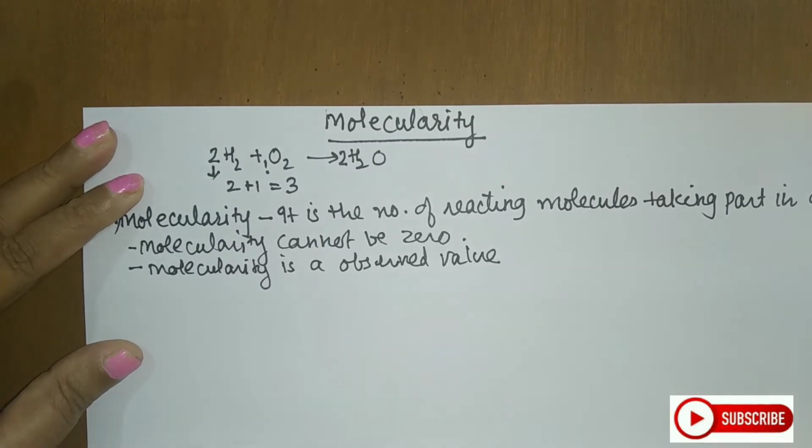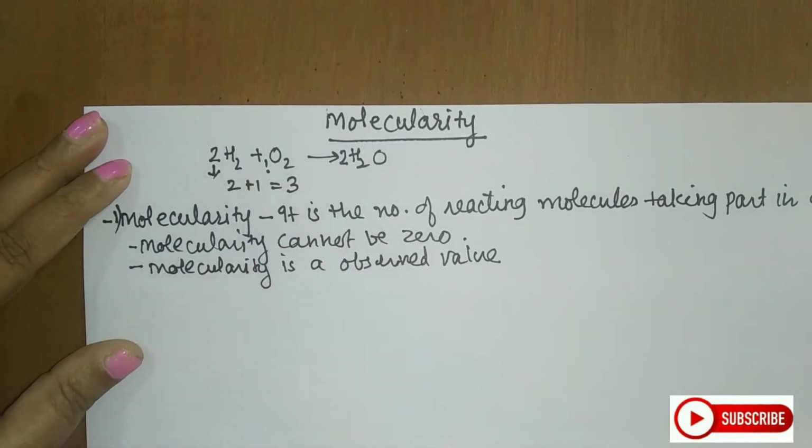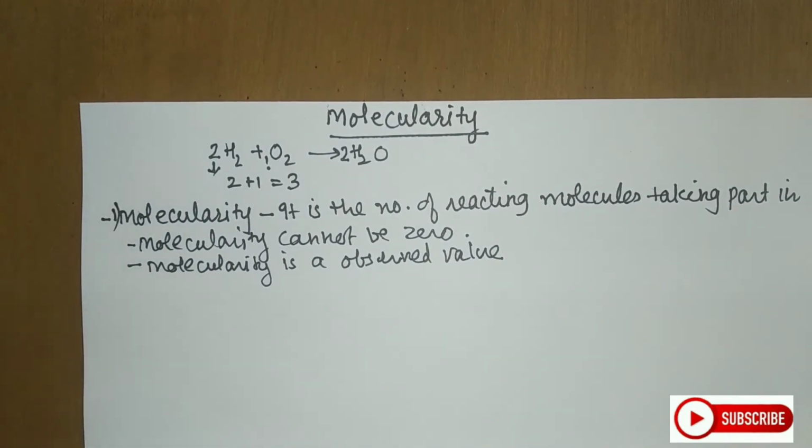Like order, you don't have to carry out any experiments. Simply based on the balanced equation, you can predict the molecularity. So what do you know about molecularity? It is the number of reacting molecules taking part in a chemical reaction that decides the molecularity. Molecularity cannot be 0 and it is simply a theoretical value.